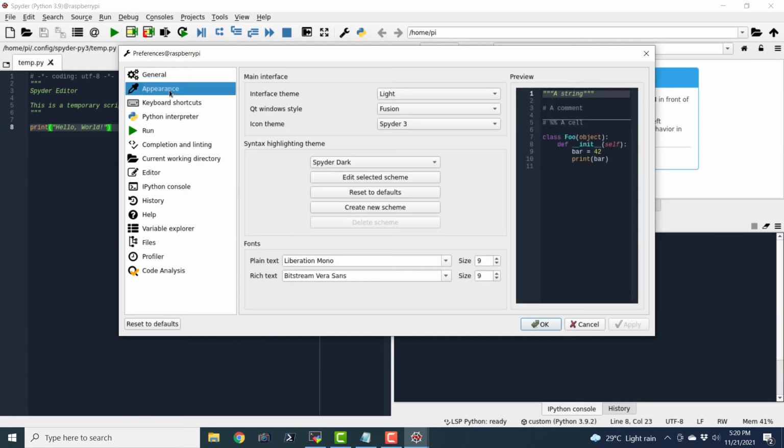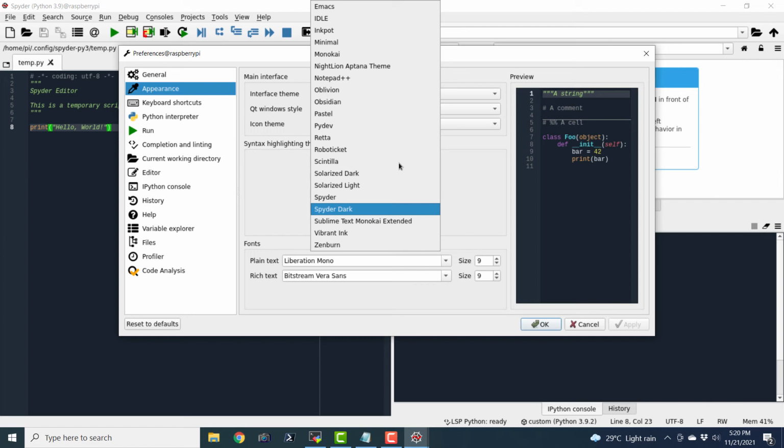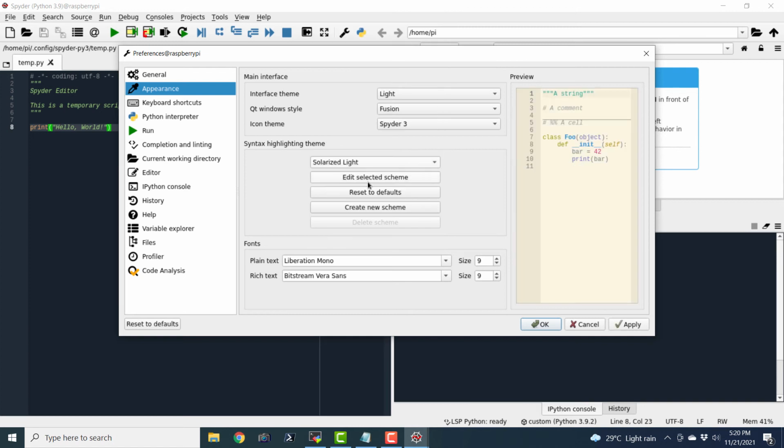So let us go to the appearance. And okay, interface theme also has to be changed. Let us say light. And okay, icon theme, Spyder 3. And let us make it solarized light.